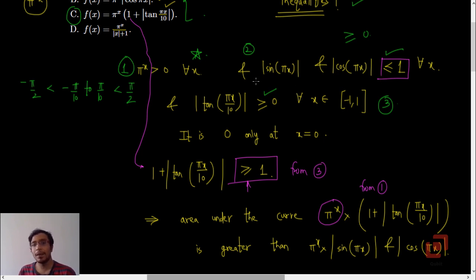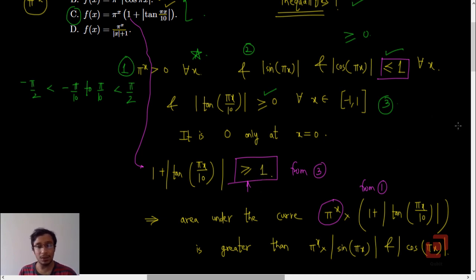Which means pi raised to x into mod of sin pi x and pi raised to x into mod of cos pi x will be less than or equal to pi raised to x. But pi raised to x into 1 plus mod of tan of pi x by 10 will be greater than or equal to pi raised to x.